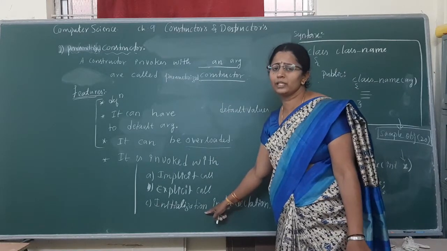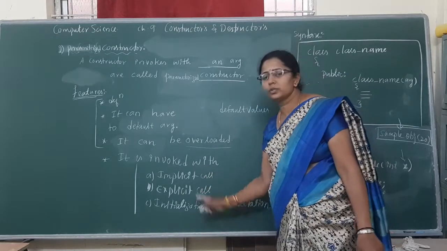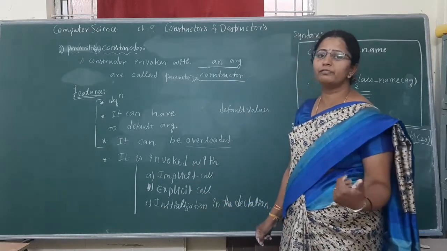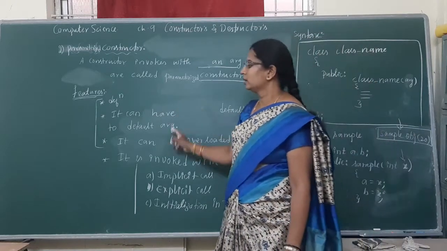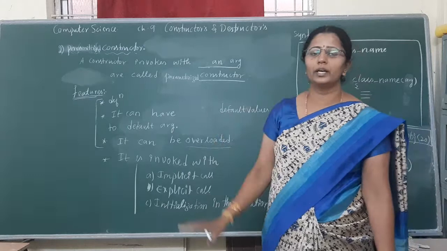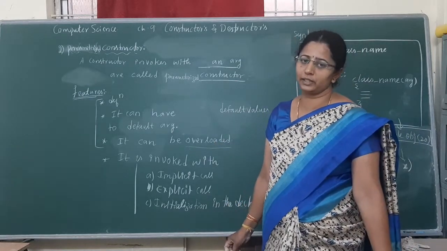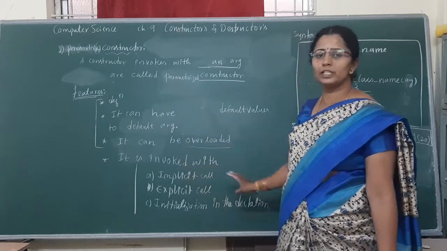Give the different ways of invoking a parameterized constructor. That is also possible. Or give the features of the parameterized constructor. There are 4 features. You can write any 2 features for 2 marks. Did you get it, students? So these are the possible 2 marks questions.